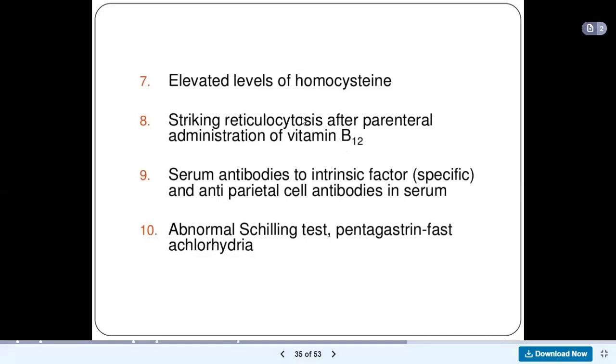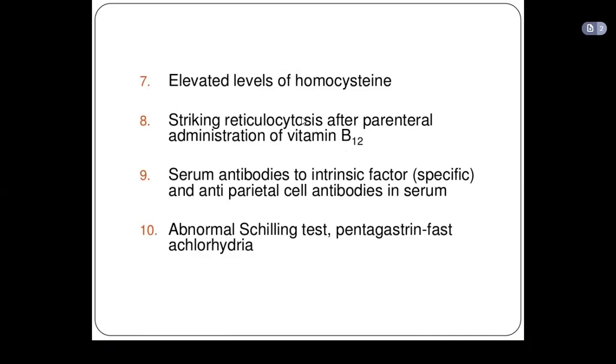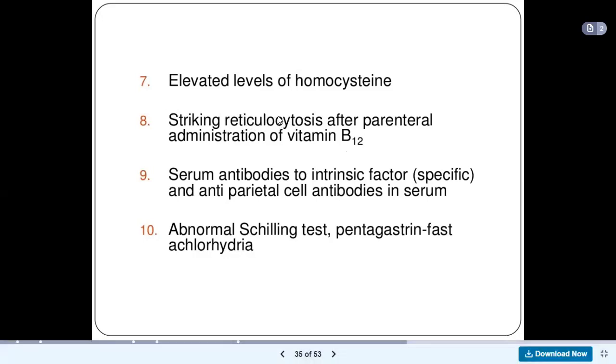Why? Because the vitamin B12 you are giving them will increase erythropoiesis. Before, they lacked vitamin B12, but now you have given it to them, so there will be increased erythropoiesis, excess production. And whenever there is increased erythropoiesis, there will be increased reticulocytes. Okay, so you have reticulocytosis.